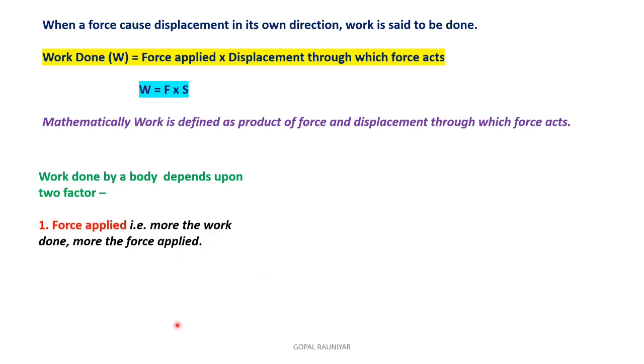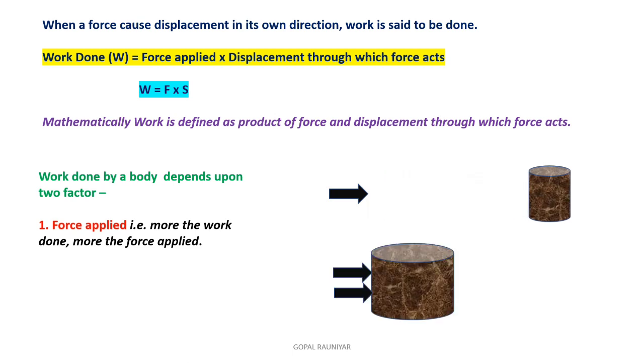The more the force applied, the more the work done. We will understand with the help of an example. Suppose this is an object and we apply force. In the second case, the object moves, so there will be more work done. If the object is big, we have to apply more force, so we have to do more work. So if we apply more force, the work done will be more. Here we have to apply more force because the object is heavy and big.